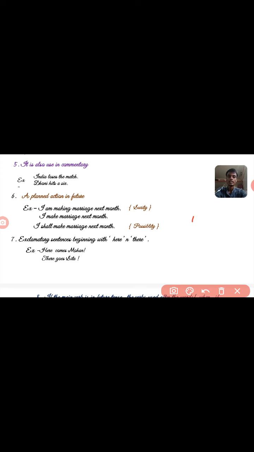And the second sentence, "I shall make marriage next month," tells the plan that in future I will marry. But it is a possibility sentence; I may or may not marry.